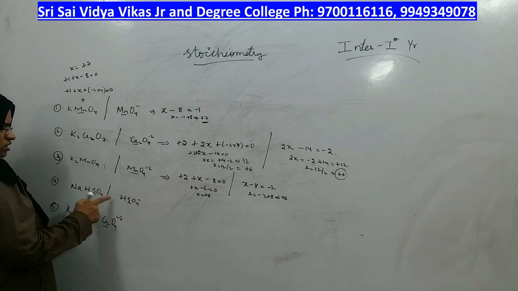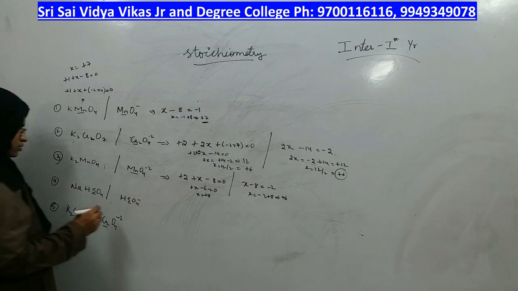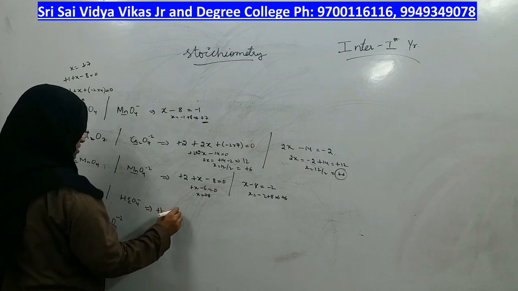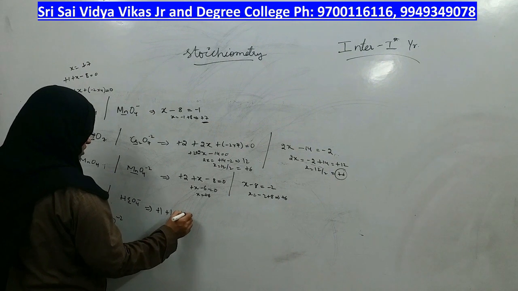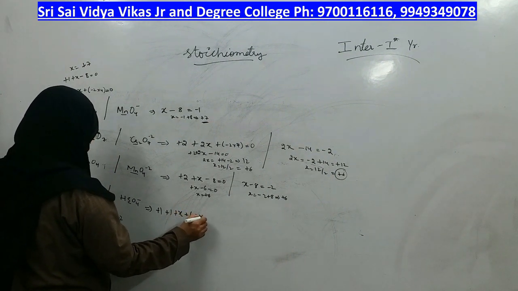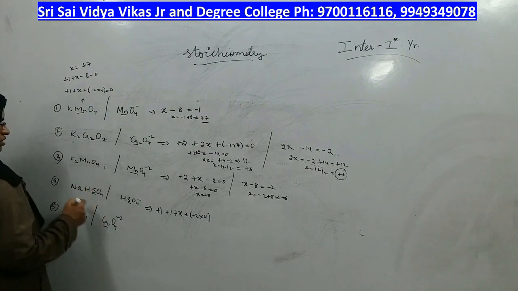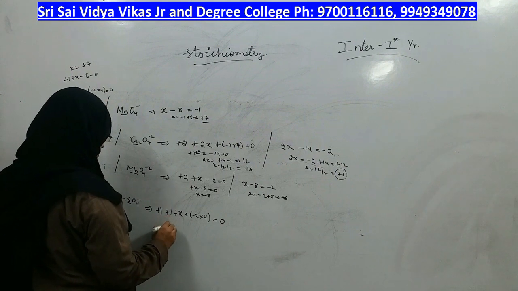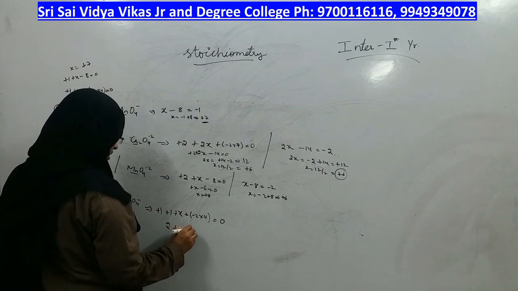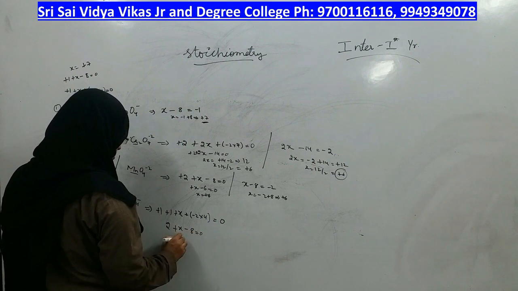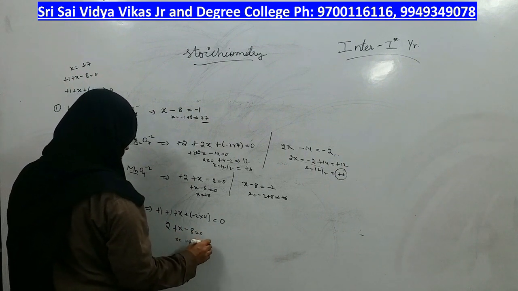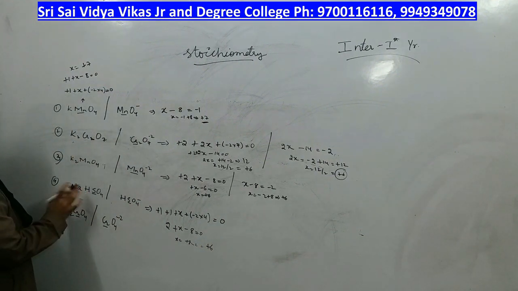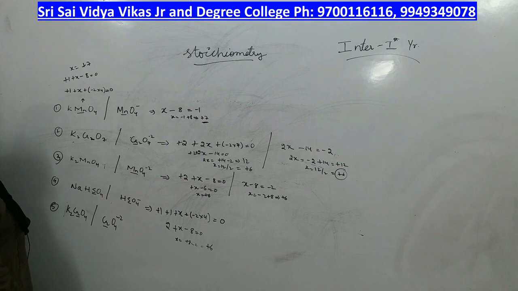Coming to the next, in this molecule, what oxidation state does sulfur have? Let us do it. Sodium means plus 1, hydrogen means plus 1, sulfur you don't know, and oxygen is minus 2 into how many oxygens? 4. Is there any charge on the molecule? No, 0. 1 plus 1 is 2, plus x minus 8 is equal to 0. X is equal to plus 8 minus 2, which is plus 6. Right? If NaHSO4 is given, the charge on sulfur is plus 6.